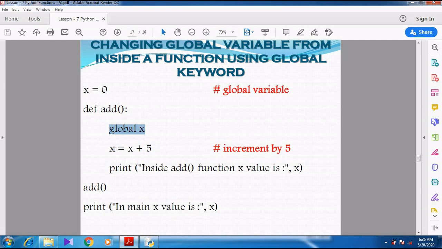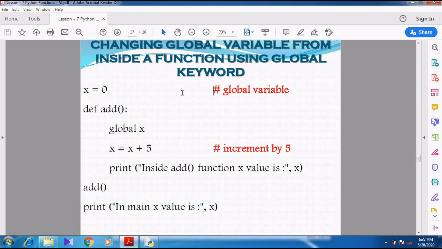Then x equal to x plus 5. Inside the add function I print the value of x, afterwards I call the function, and then I print the value of x outside the function.